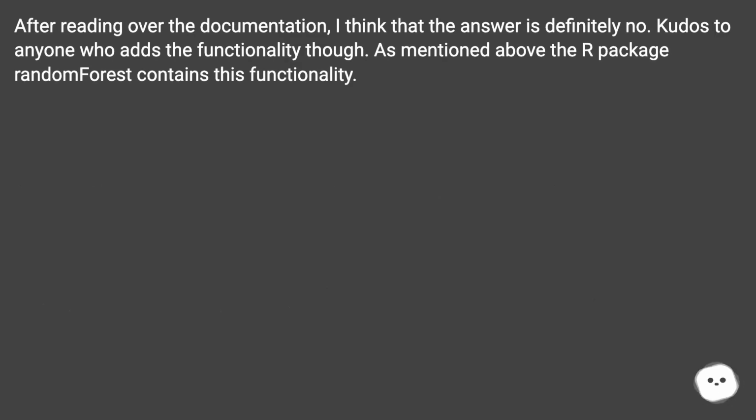After reading over the documentation, I think that the answer is definitely no. Kudos to anyone who adds the functionality though. As mentioned above, the R package randomForest contains this functionality.